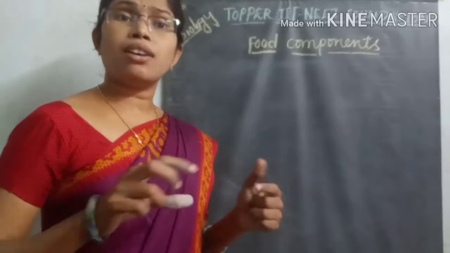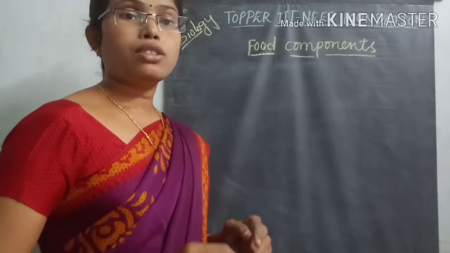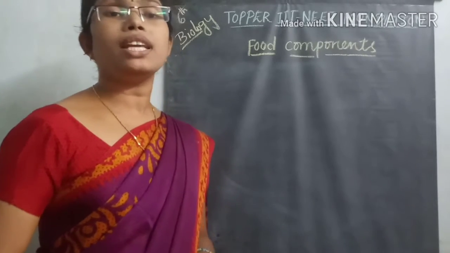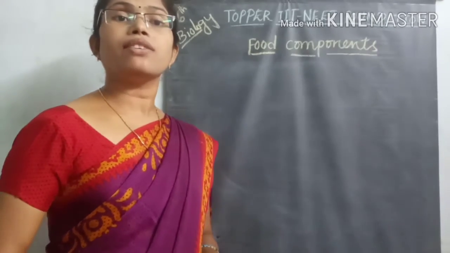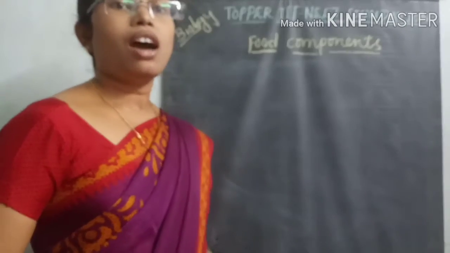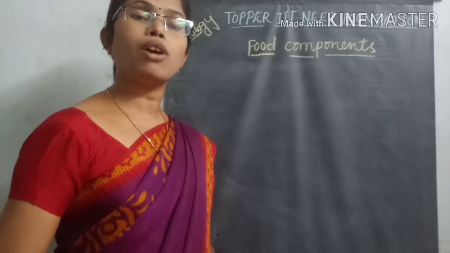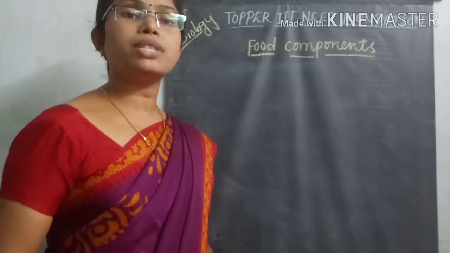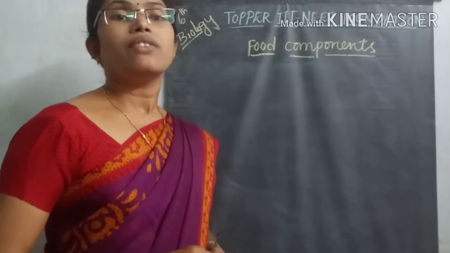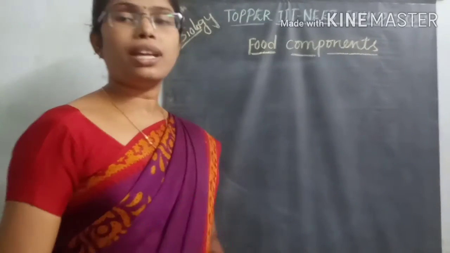So in the form of nutrients we are eating food material. That food material is very helpful for our body for giving energy, for body building, or for repair mechanisms in our body, which are also carried out by our body with the energy given by the food material.